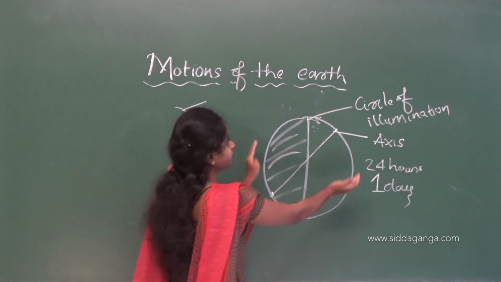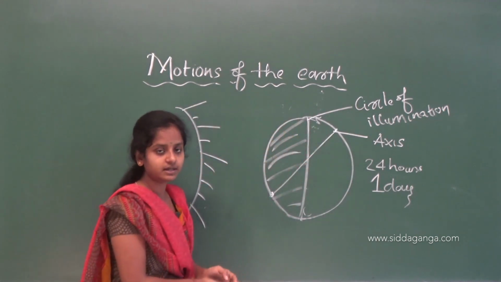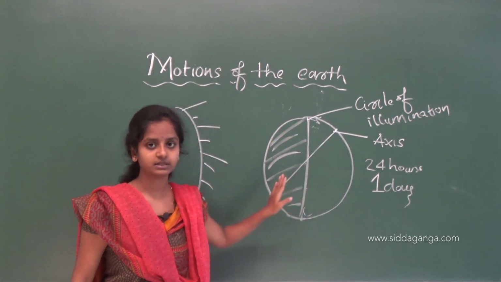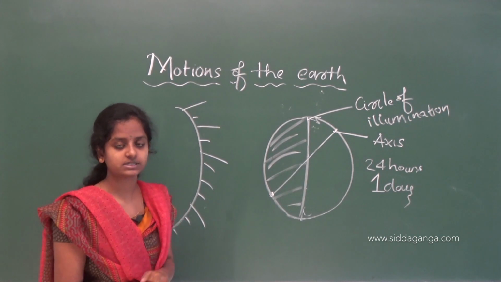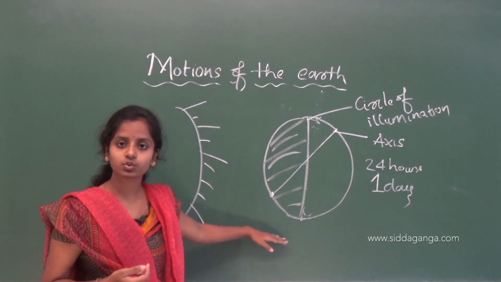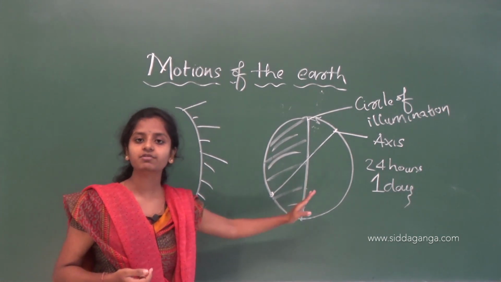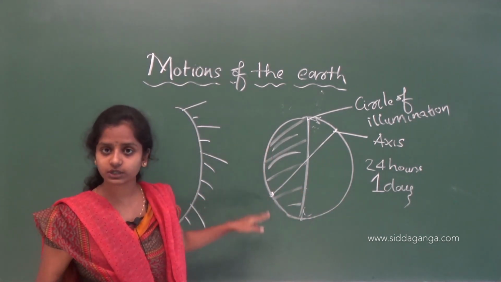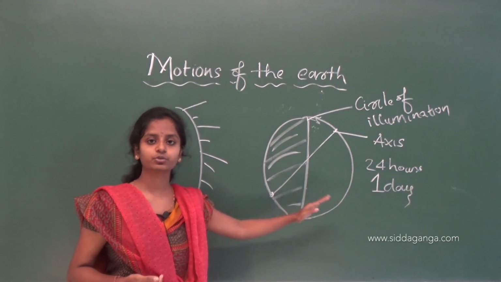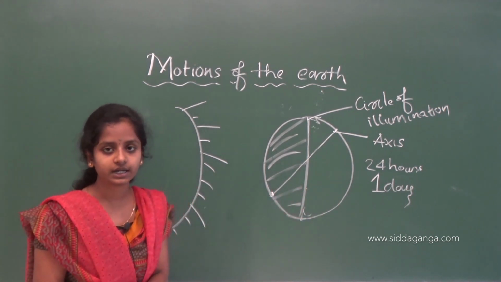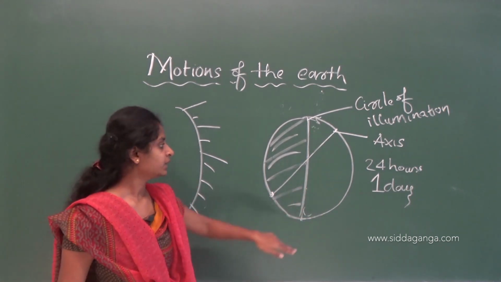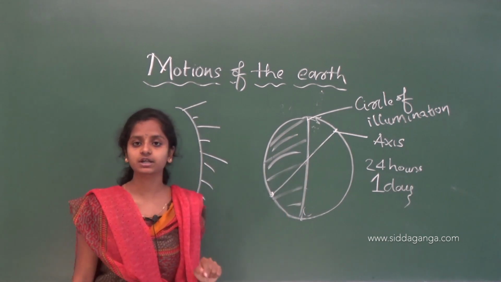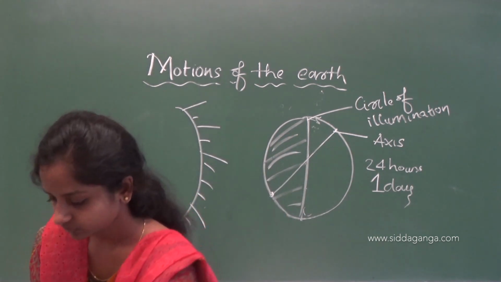From like this, it will rotate like this. Then this part will receive light and this part will receive darkness. So if the earth won't rotate, then half of the earth's portion will not receive the light. That is why the rotation of the earth is very necessary.